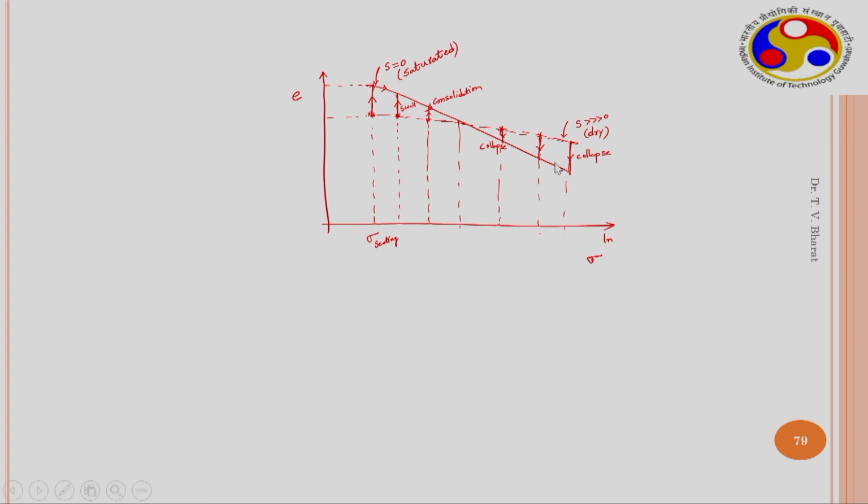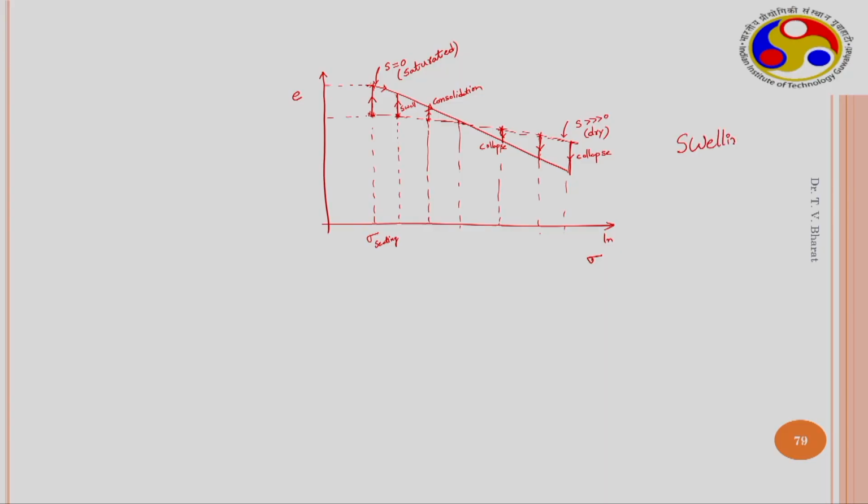So even swelling soils, that is expansive soils, when subjected to wetting under different confining or applied stress, may swell or collapse, that is, the volume may increase or decrease depending on the stress state of the soil.